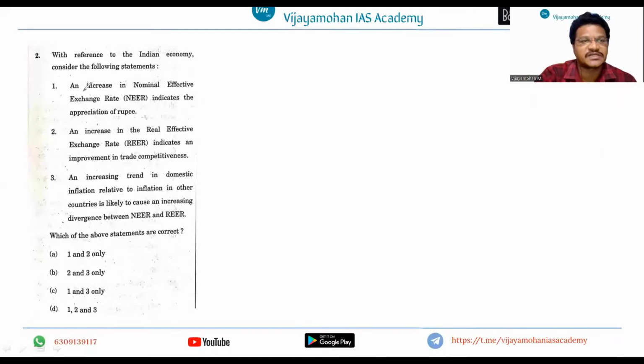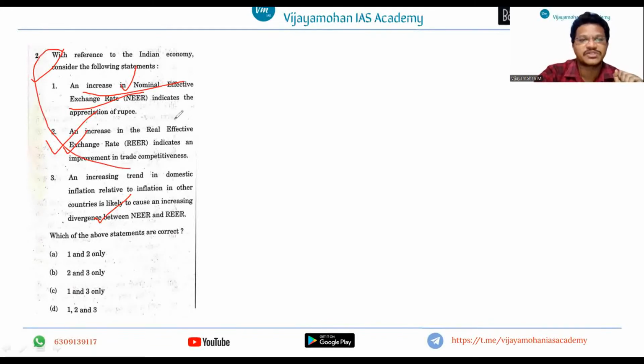Next, this question is related to the effective exchange rate. With reference to the Indian economy, consider the following statements. It is asking about the nominal effective exchange rate and the real effective exchange rate, and the difference between the nominal and real. Again, if you want to answer this question, you need conceptual clarity about nominal and real. If you have clarity only about nominal, or only about real, you won't be able to answer this question.